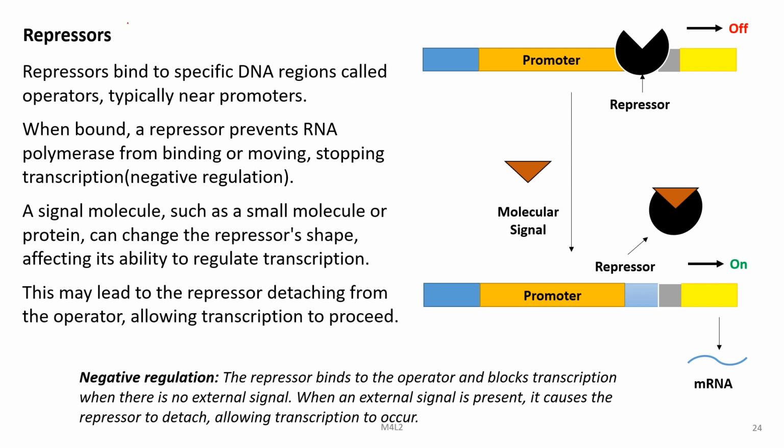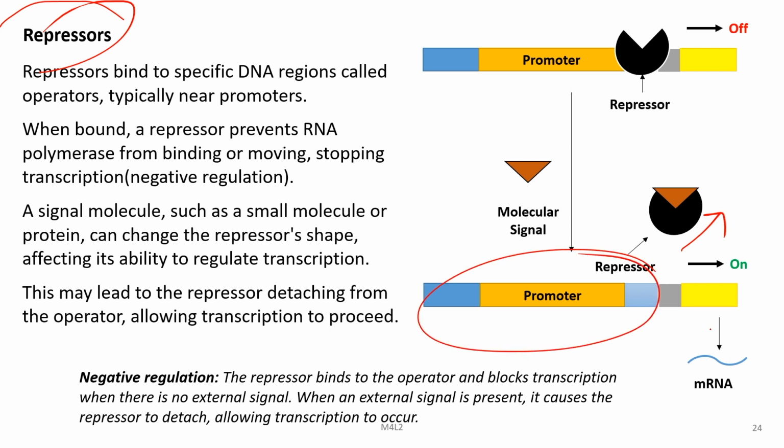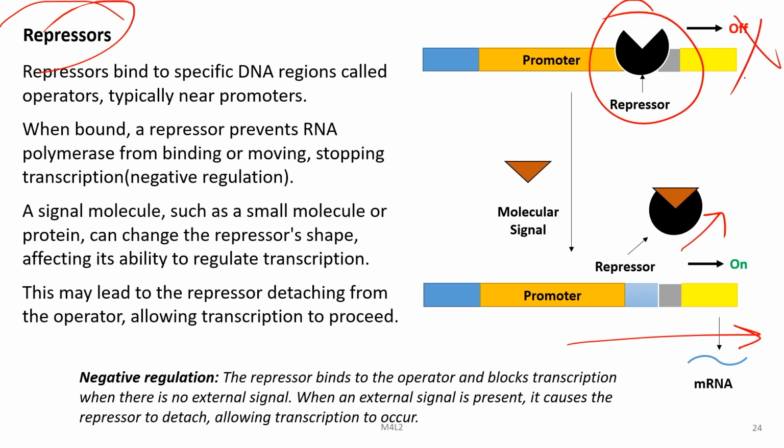Now, let us look into repressors. Here is a promoter, and you can see a repressor bound over here. A molecular signal comes and binds to the repressor, and this repressor gets detached from the promoter, and in this case the gene will be switched on. As long as the repressor binds to the promoter, the gene will be switched off.